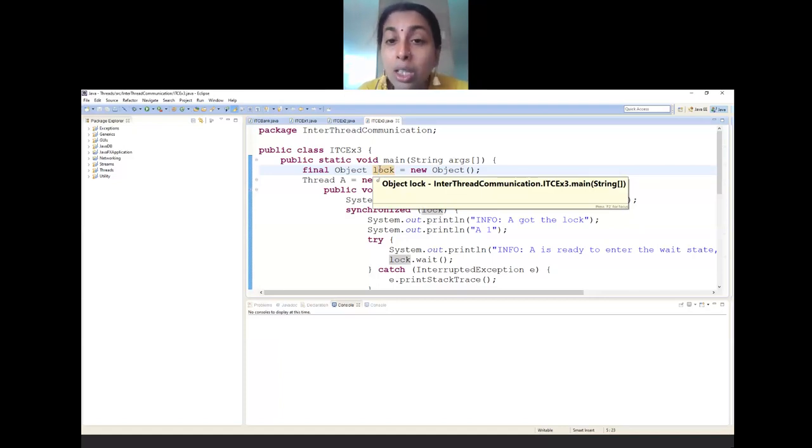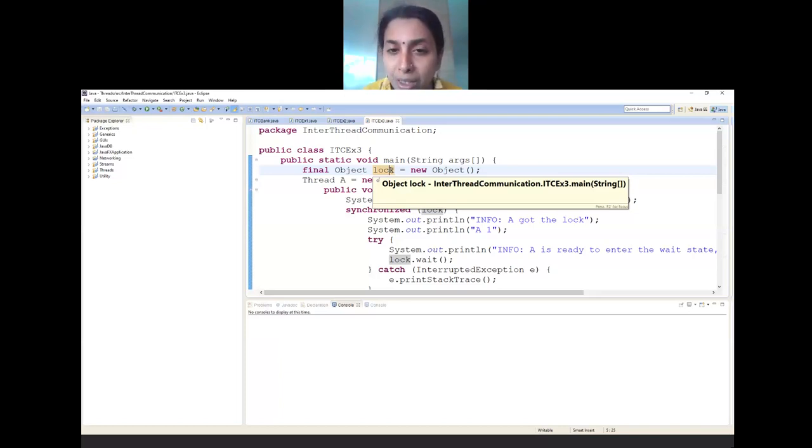And this lock, it indicates what? Whether the thread is being locked or not. I'll repeat. What is the meaning of lock? Creation of a lock is nothing but whether that particular thread is holding the processor or not. That is the meaning of it.